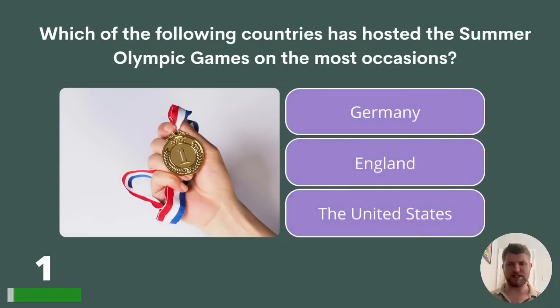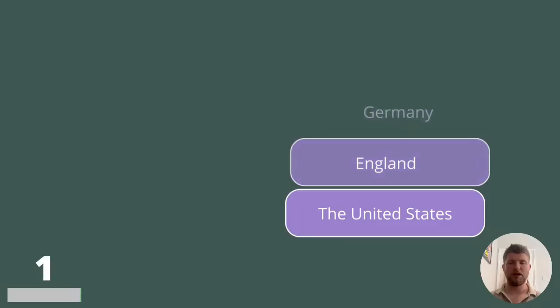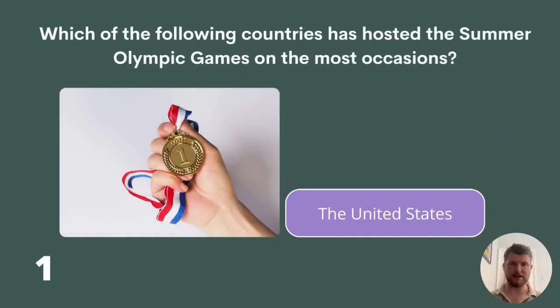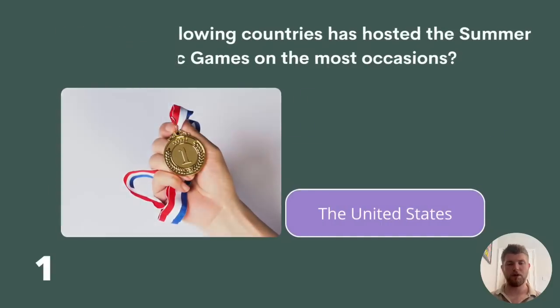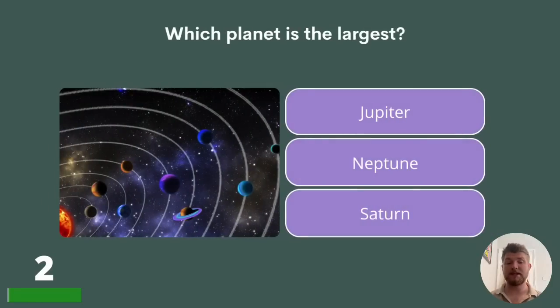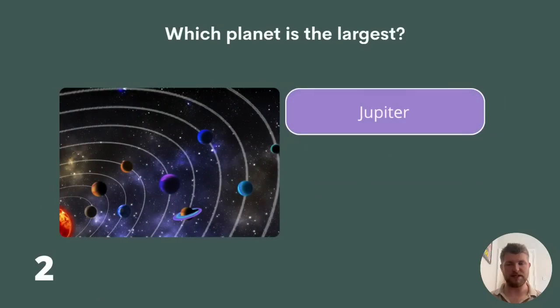Which of the following countries has hosted the Summer Olympic Games on the most occasions? Germany, England or the United States? The answer is the United States. Question 2. Which planet is the largest? Jupiter, Neptune or Saturn? The largest planet in our solar system is Jupiter.